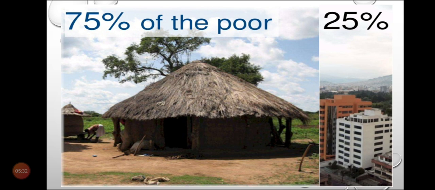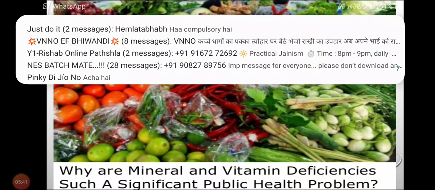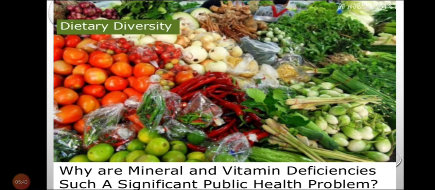I will repeat this. When I say a diet without proper contents of micronutrients, I mean a diet in which minerals and vitamins are deficient, and such a diet can give rise to significant public health problems.